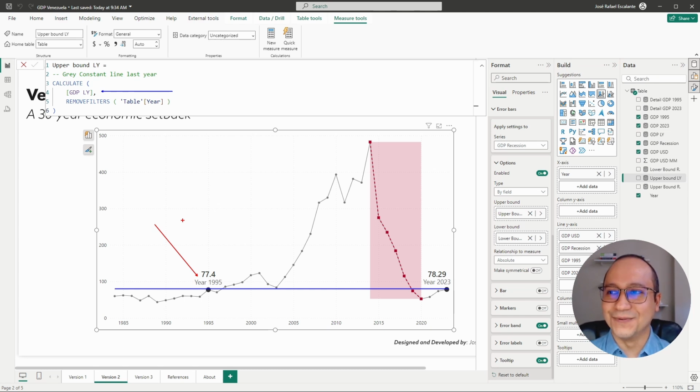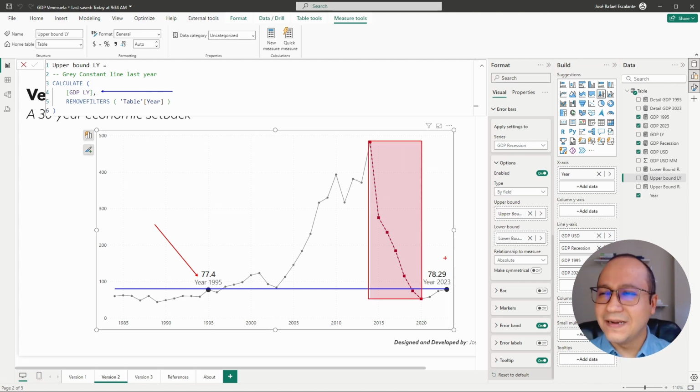I remember trying to emulate this kind of vertical axis some few months ago, and it didn't work. But in this case, it works very well. So let's keep practicing.